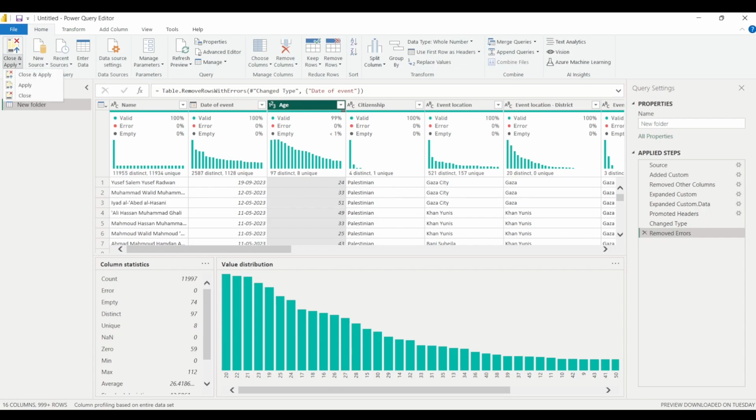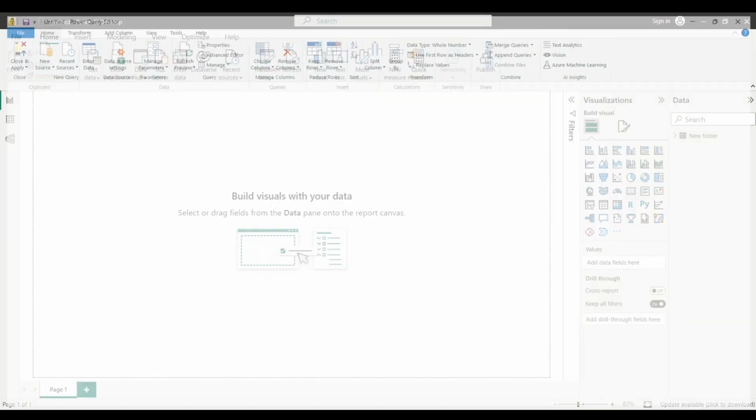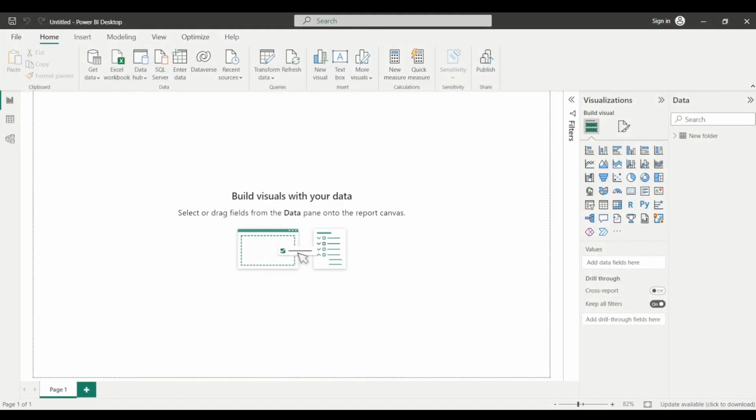If you want to go back to the report view, then you can simply click on Close, and it will take you back to the report view. This is the report view, right?